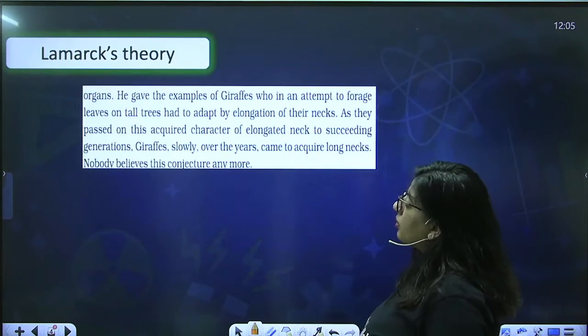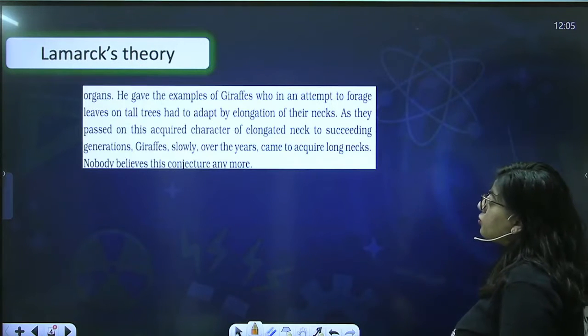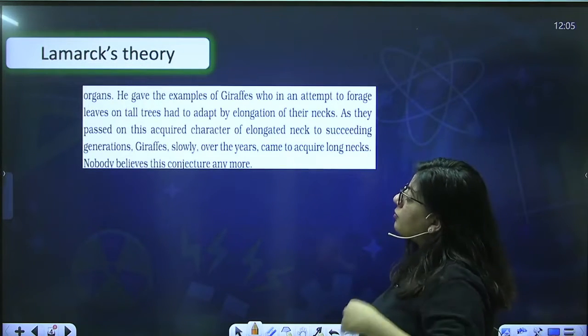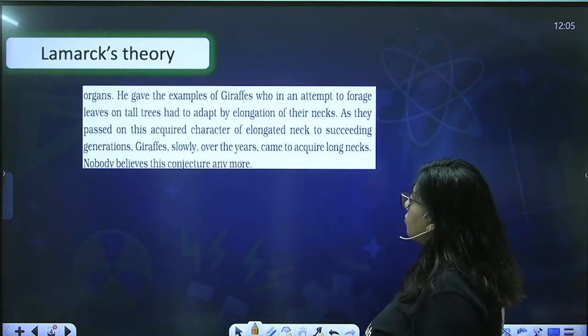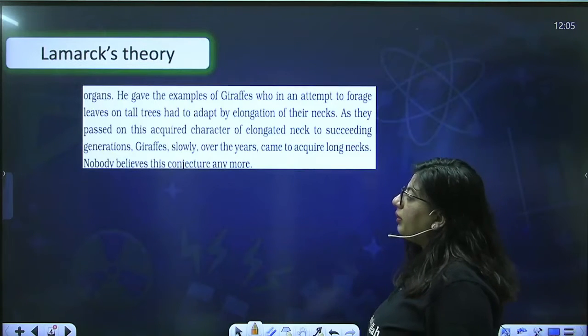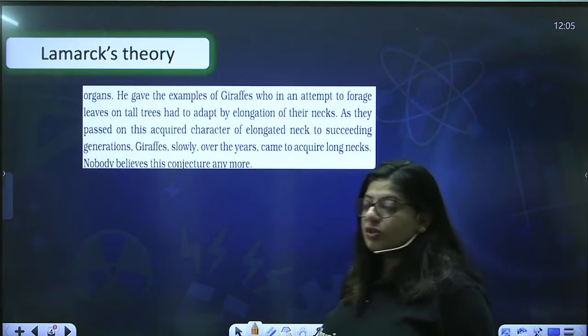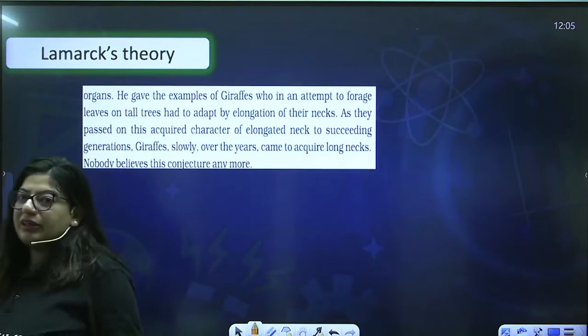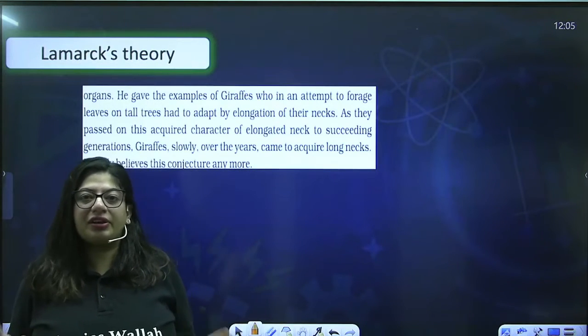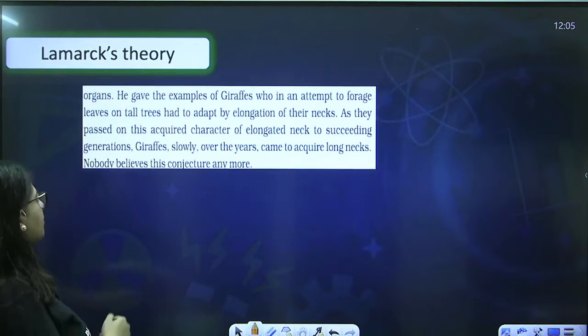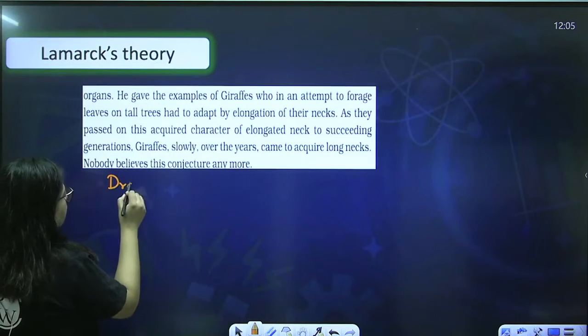As they passed on this acquired character of elongated neck to succeeding generations, giraffes slowly over the years came to acquire long necks. Nobody believes in this conjecture anymore. So the last line itself explains this theory is completely rejected now. So why were there rejections? What were the drawbacks?